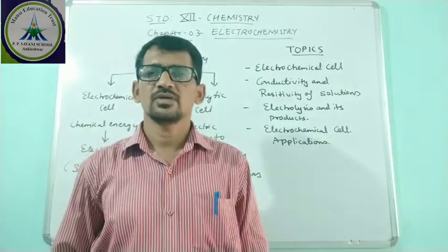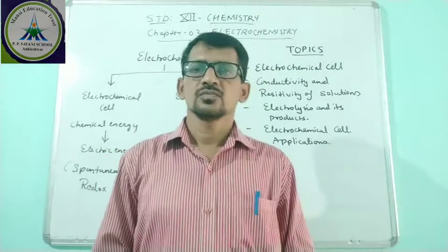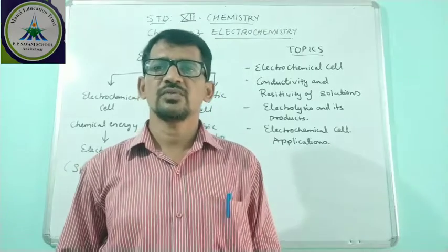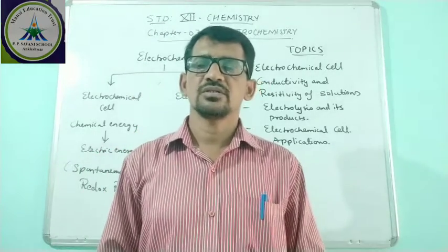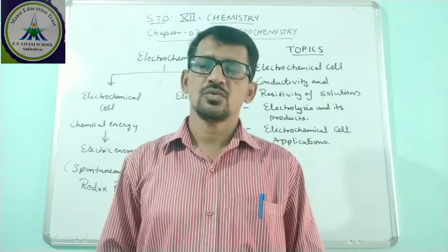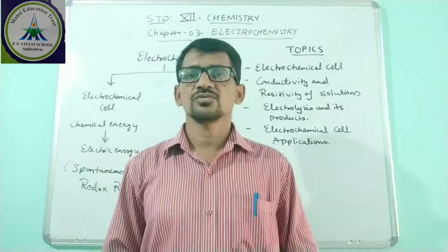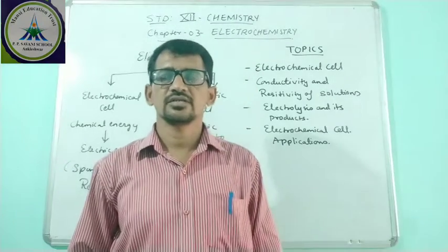Today, in the third chapter, we will discuss electrochemistry. In this chapter we discuss how electron transfer takes place. Electrochemistry means transfer of electrons. If electron transfer takes place, then a redox reaction takes place. Redox reaction means oxidation and reduction.